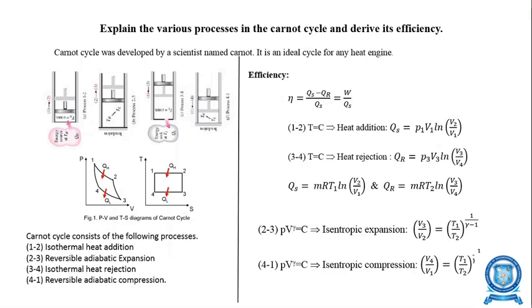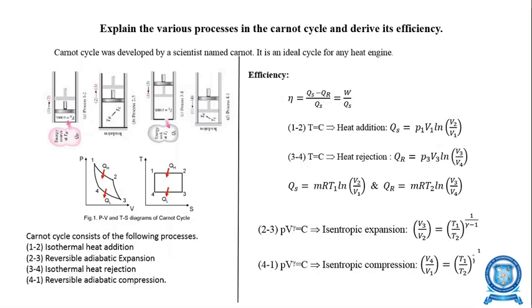As I mentioned previously, the heat addition and rejection both take place at a constant temperature. Therefore, it is an isothermal process, and we name 3 to 4 isothermal heat rejection.